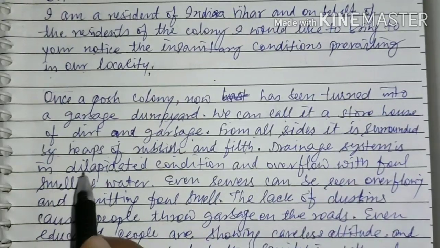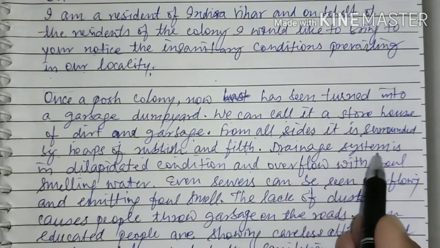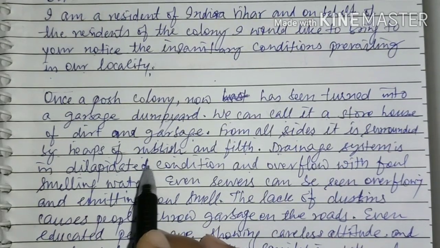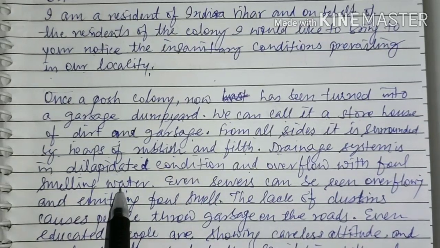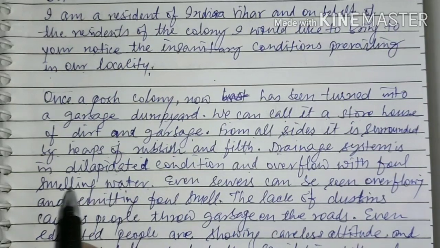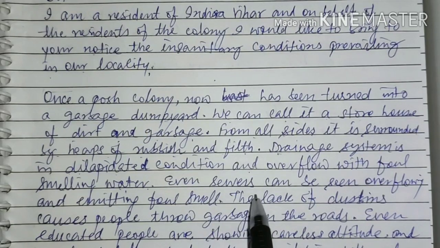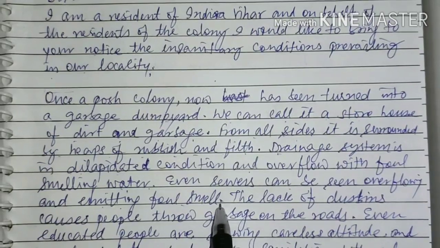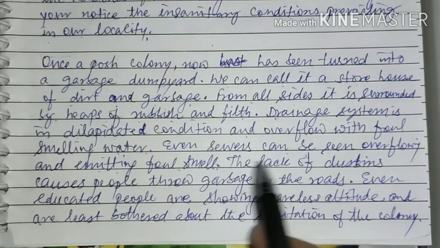Drainage system is in dilapidated condition. Dilapidated means very poor condition, almost damaged condition, and overflowing with foul smelling water. So drainage system है वो बहुत खराब कंडीशन में है और ओवरफ्लो रहता है और फाउल स्मेलिंग वाटर जो गंदा पानी है उसकी बदबू से. Even sewers can be seen overflowing and emitting foul smell. So सीवरेज सिस्टम है उसमें भी फाउल स्मेल आती है और वो भी चोक ऑलमोस्ट.